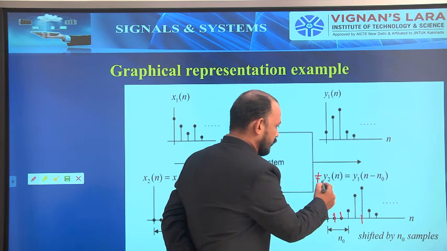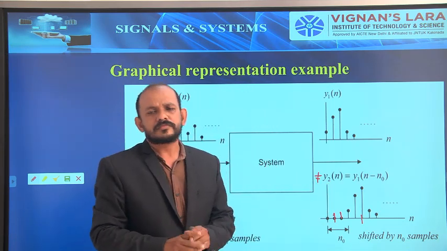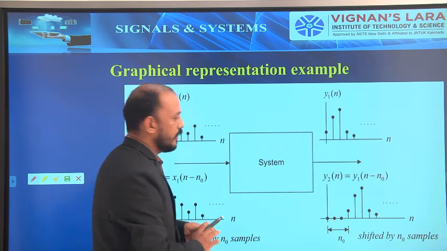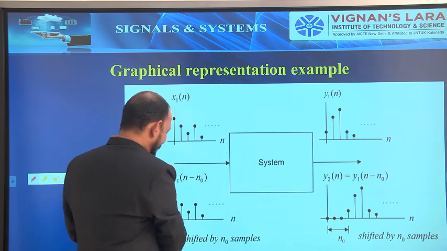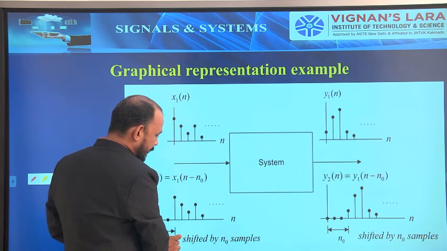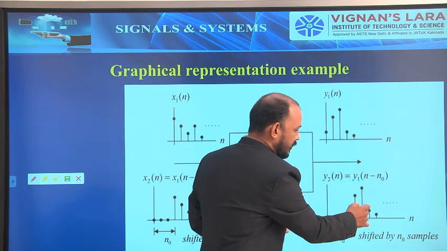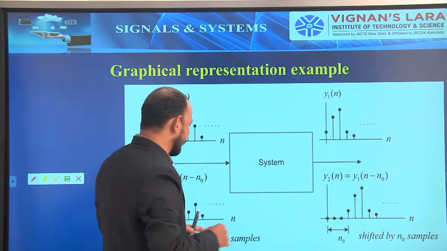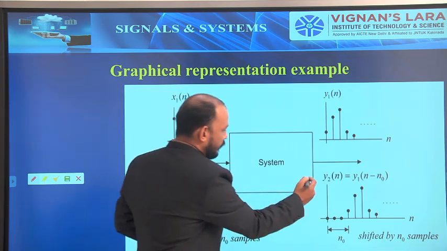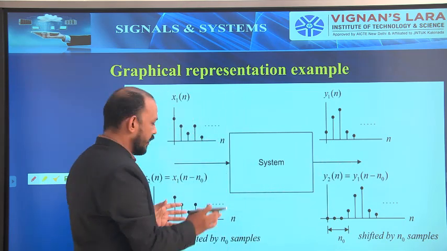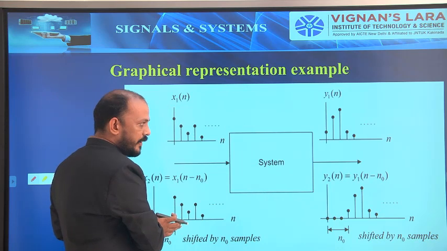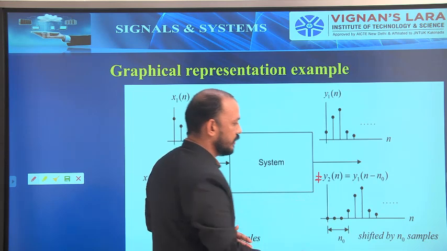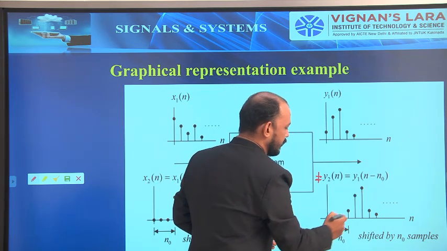So only one thing: the output due to the delayed input, where the input is delayed by n naught samples, if that is the same as the output which is delayed by n naught samples, then it is nothing but time invariant. Now the second one: if the output for the input which is delayed by n naught samples is not equal to the delayed output, that is, the graph is not like this, other than this one.